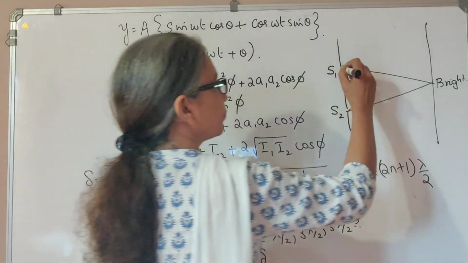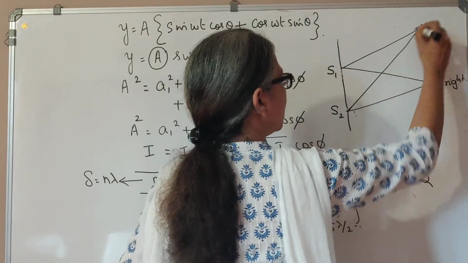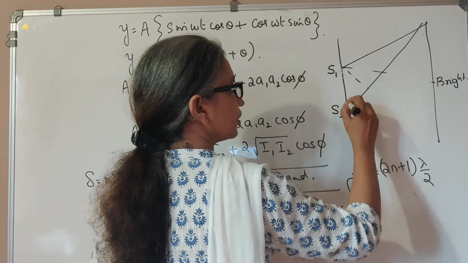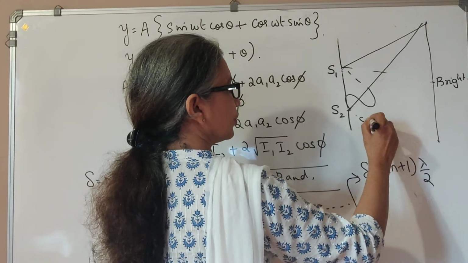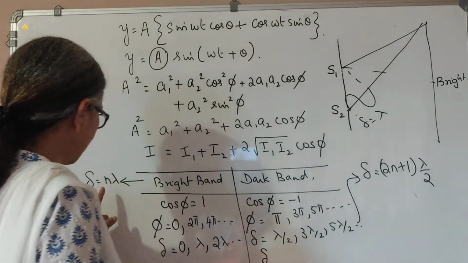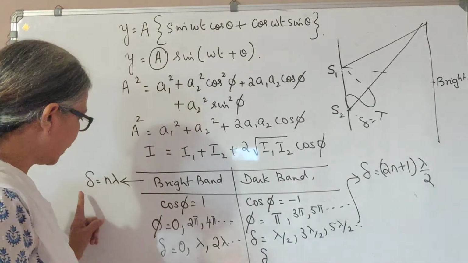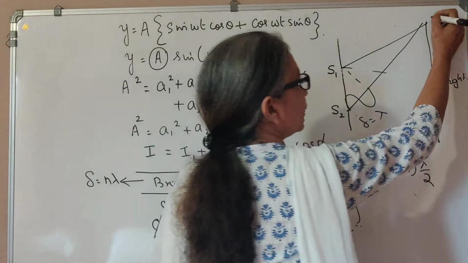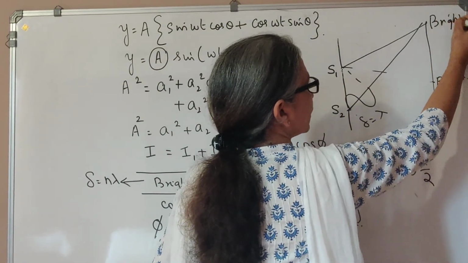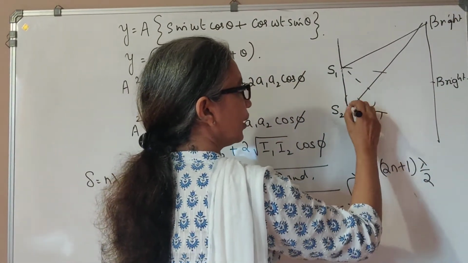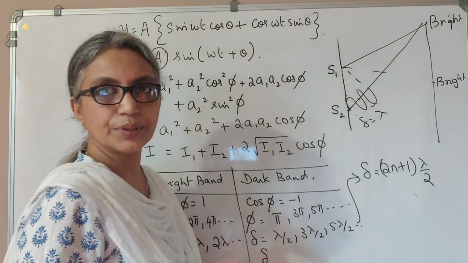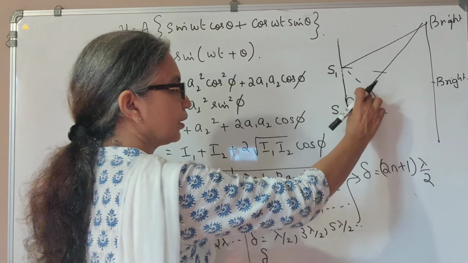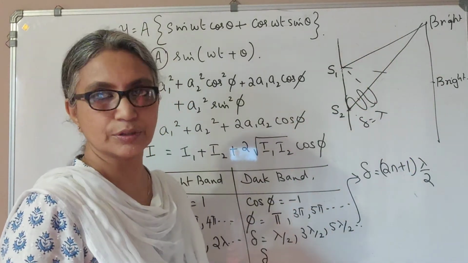Now suppose at another point here, I'm taking another point here. The path difference is 1 complete lambda. That means if I put n equal to 1, then delta is 1 lambda. If it is 1 lambda, then you get again at P a bright band here. Or if this could be, let's say, 2 lambda, even then point P is going to be a bright band, because every integral multiple of lambda for path difference will correspond to constructive interference.